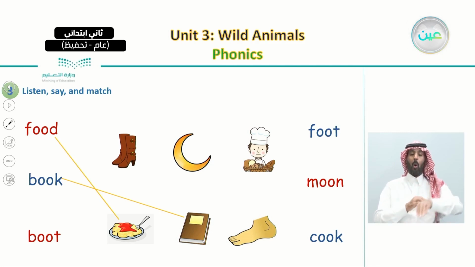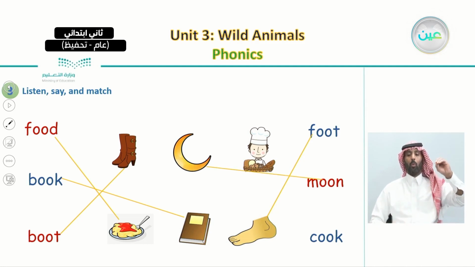Boot. Where can we see a picture of a boot? It's right over here. Now, let us move on to the second part of the words here. Foot. Where can we see it? It's right here. And then moon. It is right here. And finally, the last word we have is cook. It is also right here.